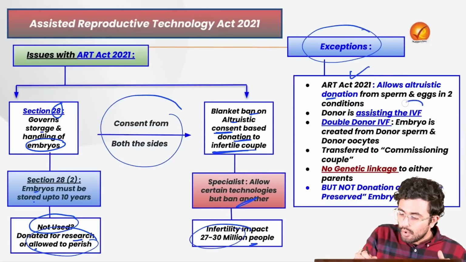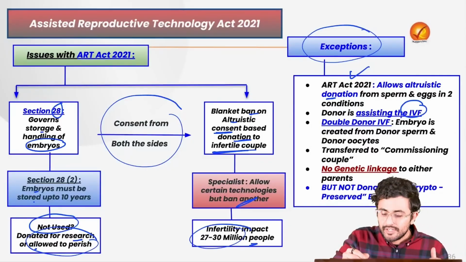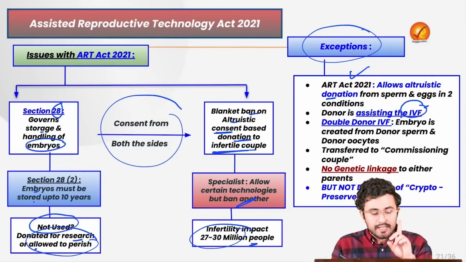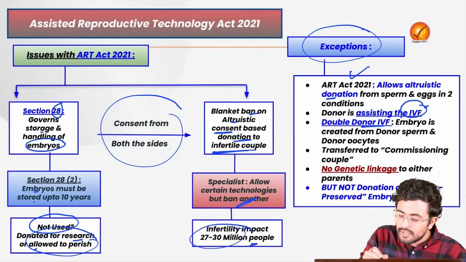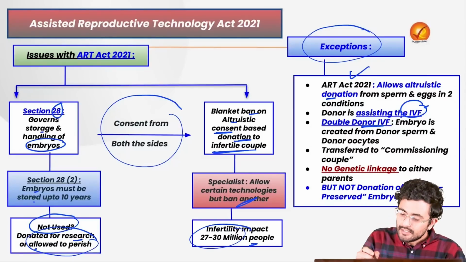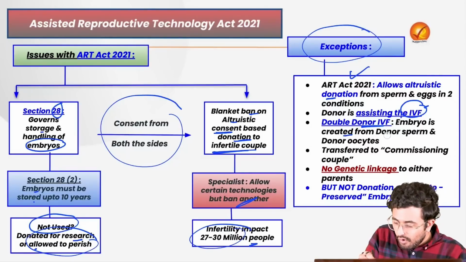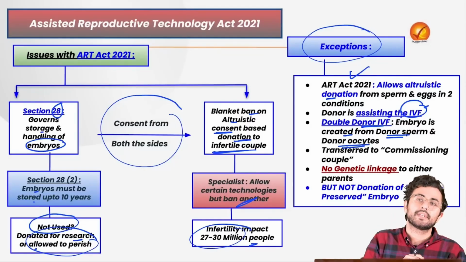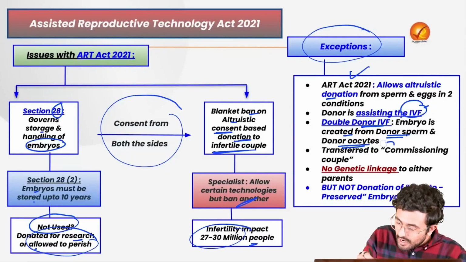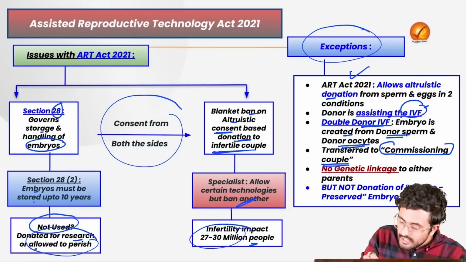One, the donor is assisting the in vitro fertilization process, or there is a double donor IVF where the embryo is created from the donor sperm and the donor oocytes. In that case it is allowed, where it is then transferred to the commissioning couple.